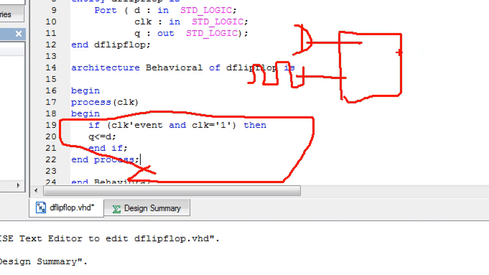And we have one output Q. Whenever I am getting the rising edge of the clock, during that time my input will be transferred to output. So this is the concept of flip-flop, and I implement it here using the if else concept.